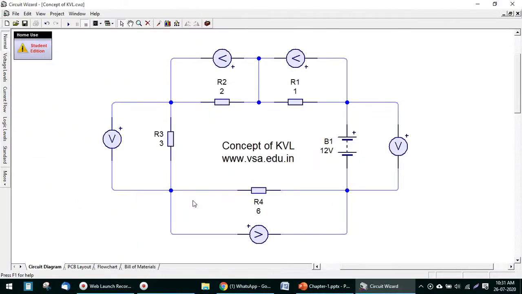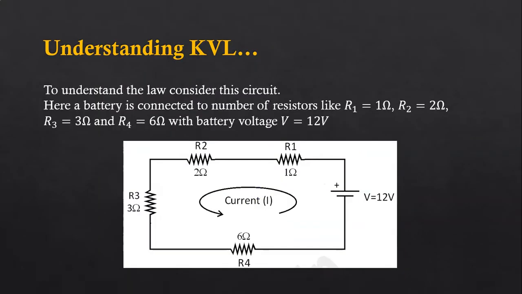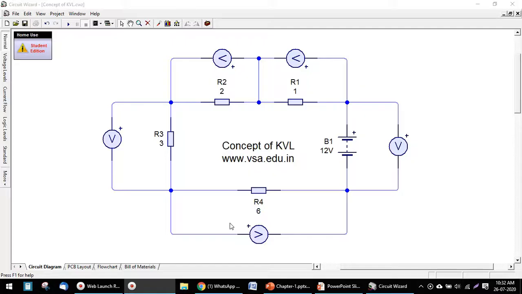Now in this experiment we shall see the concept of Kirchhoff's voltage law. Here there is one battery of 12 volt, then this is one resistor of 1 kilo ohm, 1 ohm sorry, then 2 ohm, then 3 ohm, and then the 6 ohm, as it was shown in the understanding KVL topic. So this is the battery, then there are 4 resistors connected in series, and you can see the current will flow like this. Now this software is actually electronic circuit simulator software, and now I run this circuit.